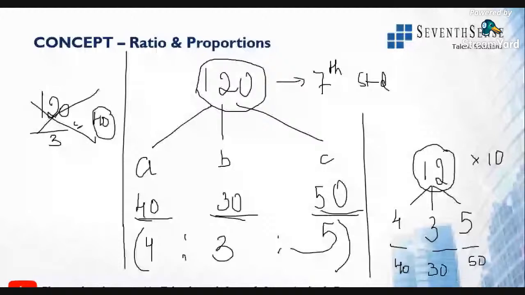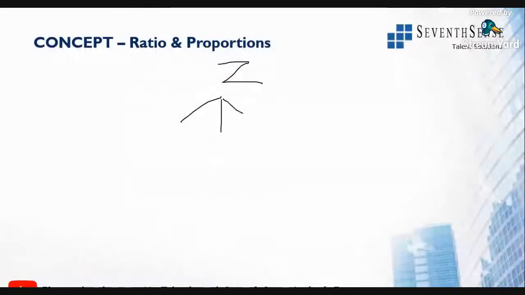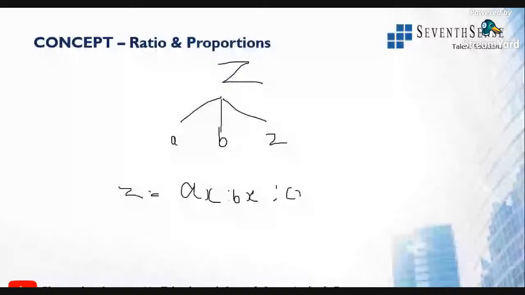So take any such value, let us say z, and there are three different sections, a, b and c. If you want to know how they are being divided, z is divided in the form of ax is to bx is to cx. Why ax, bx and cx? There was a simple question, right?